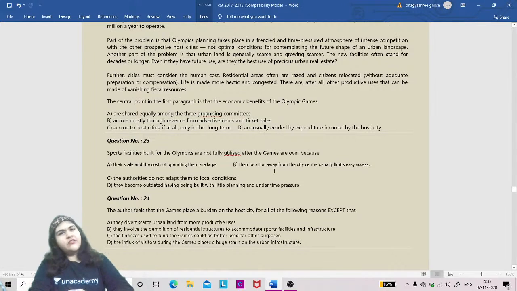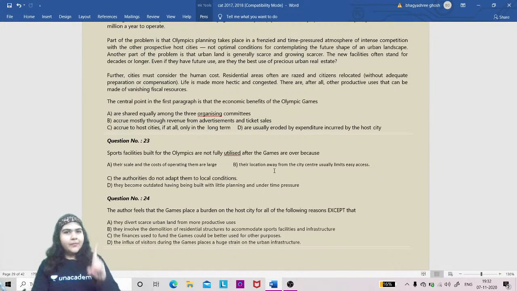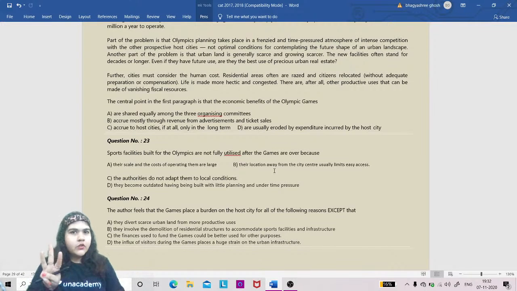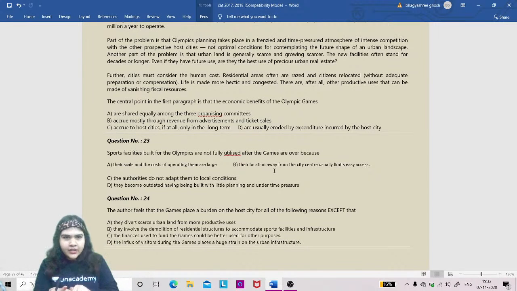So what is the perfect strategy for RC in the exam? If I repeat it once again, step number one: first, you see what type of five RCs are there. Step number two, pick any three RCs of your choice and reject two RCs based on either the genre or the number of questions or the length.